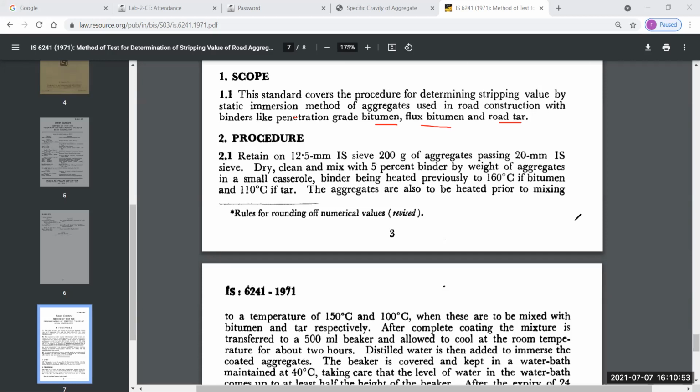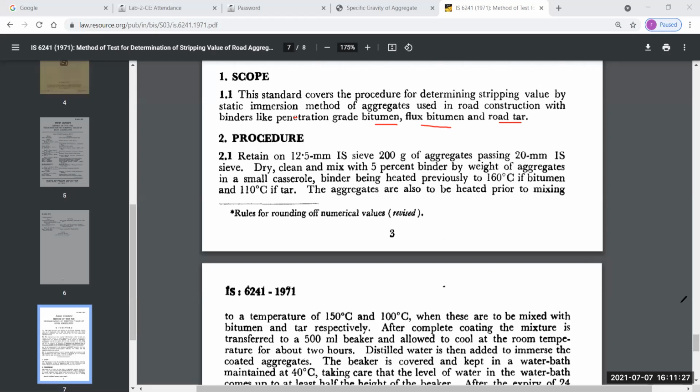For different layers in base courses and sub-base courses, we generally use aggregate. Next and last is our subgrade, where we generally use soil. So for making a pavement, these different types of highway materials are used, and for these materials we perform different tests. I think I discussed all the tests for aggregate. The last test is the stripping value test, where we determine the stripping value of aggregate.